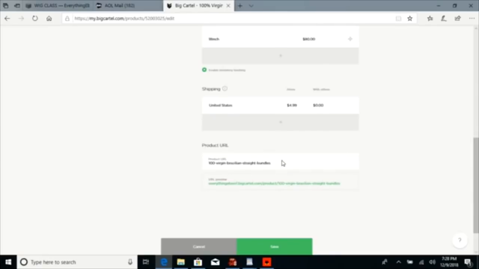All right, and then this will be your product URL. So this will be your website link. As you can see right here at the bottom, everythingebony1.bigcartel.com/products/, you can pretty much change this back portion right here. Do you want your link to say all of that? Me, I probably change it to straight, just to make it simple. You don't have to change it at all. That would just be the website link.